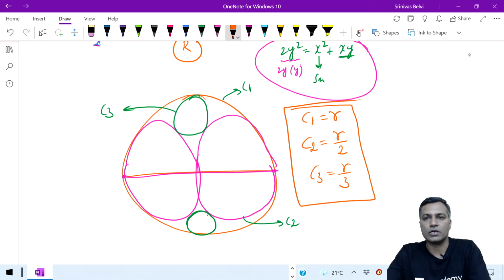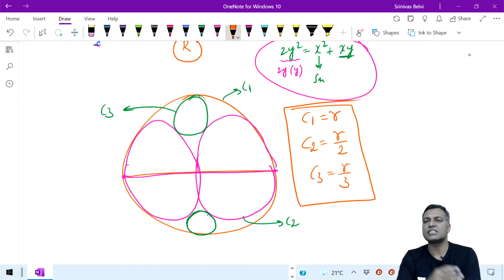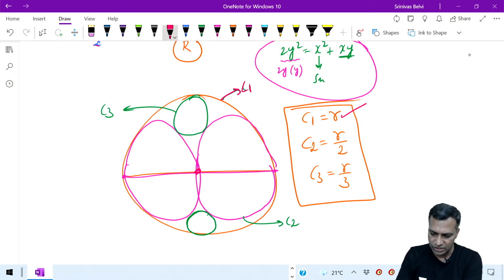Clear? This is what we tried to do in one of the other lectures, but there it was a semicircle. But if you want to relate everything to the larger circle, if C1 is the larger circle, and if I assume the radius has to be R there, then I squeeze 2 circles which touch at the center.